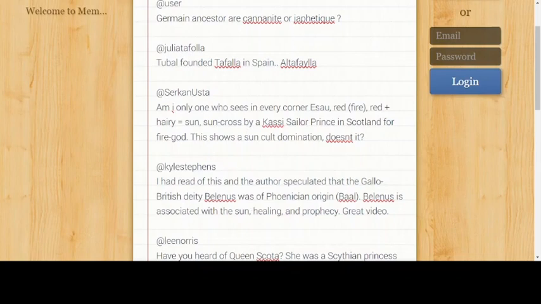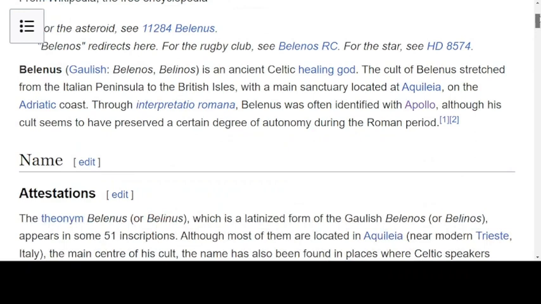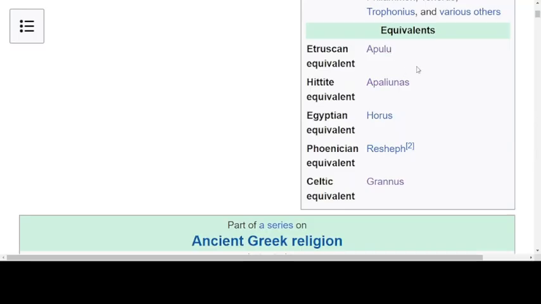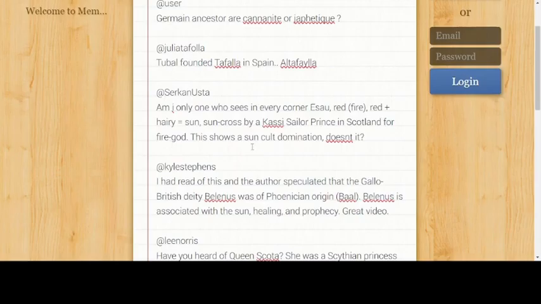So if we go to the page on Belenus, a Celtic deity, a Celtic god, a healing god. But notice that it connects it with Apollo. And Apollo is in the Greek pantheon. So we've seen this connection between the Celtic and the Greek. And if we go to the page on Apollo, we see Apollo worshipped by the Etruscans, the Hittites, the Egyptians, the Phoenician, the Celtic. So I think that shows what it's saying here, that the sun cult worship or the fire worship is dominant.